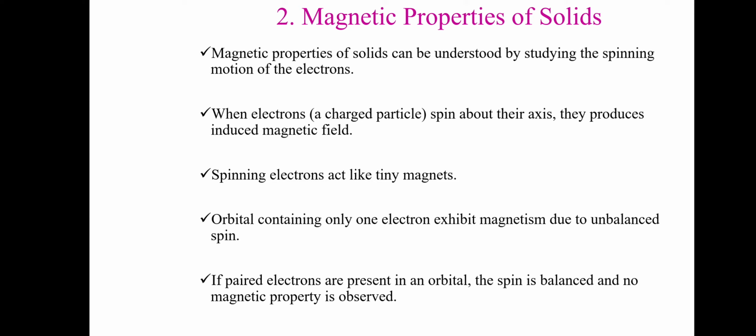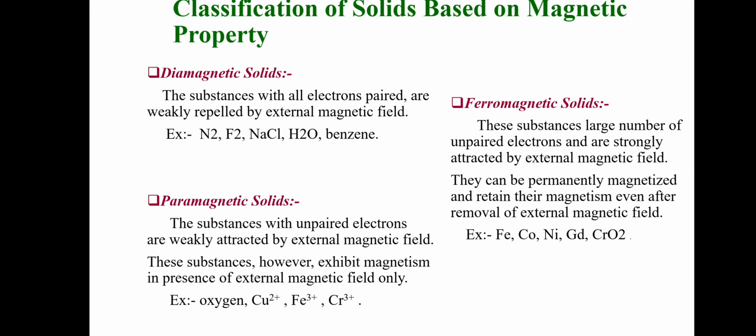Now what are the magnetic properties of solids? Magnetic properties of solids can be understood by studying the spinning motion of the electrons. Whenever electrons spin on their axis, that produces a magnetic field. This spinning of the electron makes it like a tiny magnet. An orbital containing only one electron exhibits magnetism due to the unbalanced spin, whereas in a paired electron the spin is balanced and no magnetic property is observed.